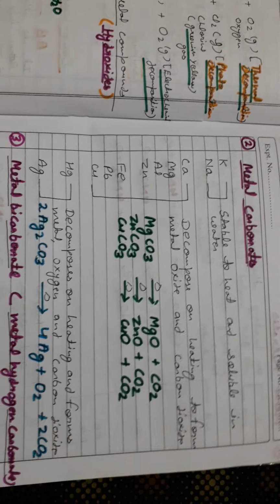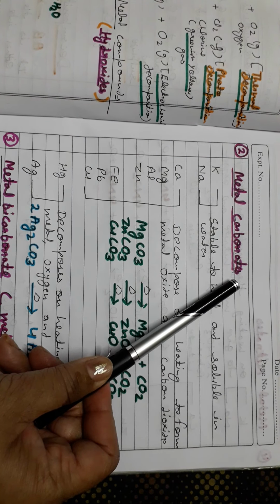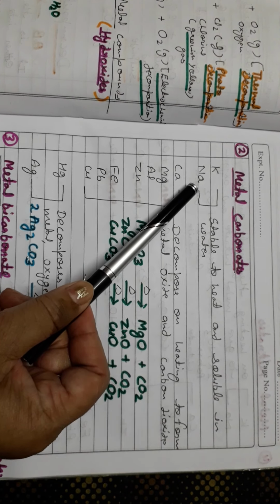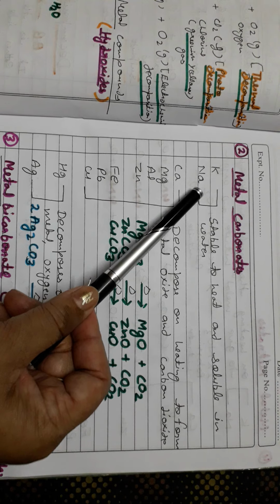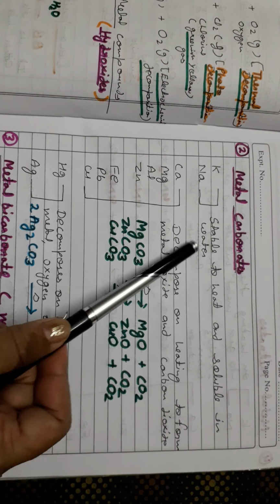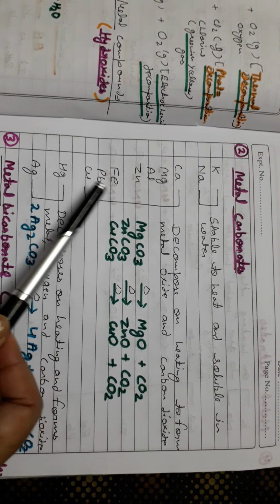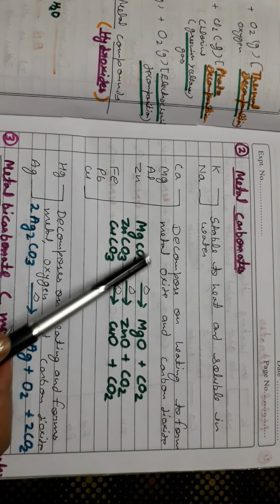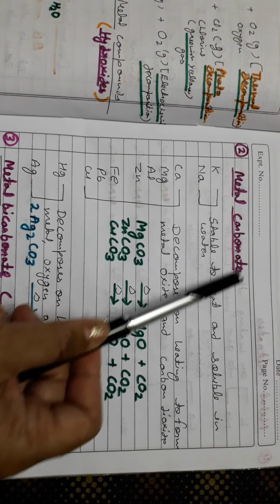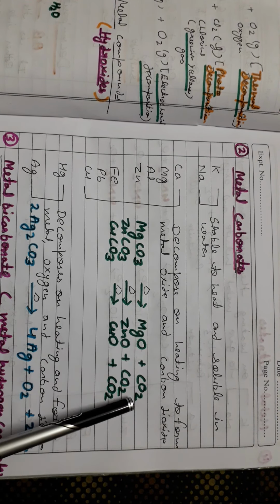Now after that I am going to explain heating of metal carbonates. Sodium and potassium are highly reactive, so their compounds are also stable to heat and soluble in water. The other metals like calcium, magnesium, aluminum, zinc, iron, lead and copper decompose on heating to form metal oxide and carbon dioxide, because metal carbonates contain the carbonate radical. So on heating it produces metal oxide and carbon dioxide.